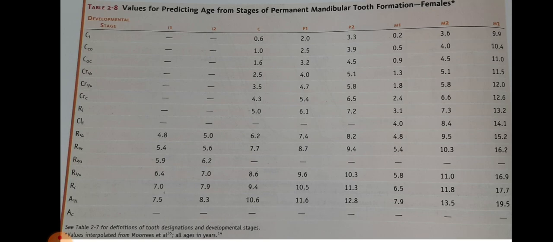CI means cusp initiated, CO means cusp collision, C means cusp outline completed, CR half means crown half completed, CR 3 by 4th means crown 3 by 4th completed, CRC means crown completed, RI means root initiated, and CLI means cleft initiated, and R 1 by 4 means root 1 by 4th completed, R 1 by 2 means root 1 by 2 half completed, R 2 by 3 means root 2 by 3 completed, R 3 by 4 means root 3 by 4th completed, RC means root completed, A half means apex half completed, AC means apex completed.